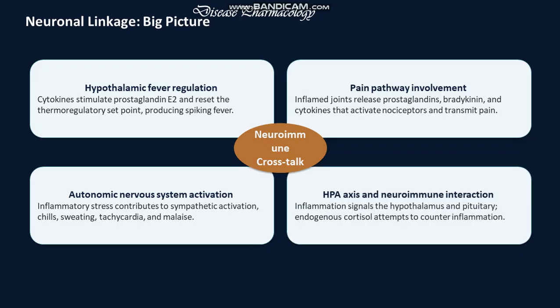HPA axis: hypothalamus, pituitary, adrenal axis, and neuroimmune interaction. Inflammation signals the hypothalamus and pituitary, and endogenous cortisol attempts to counter the inflammation.